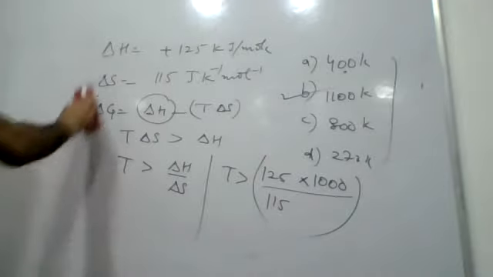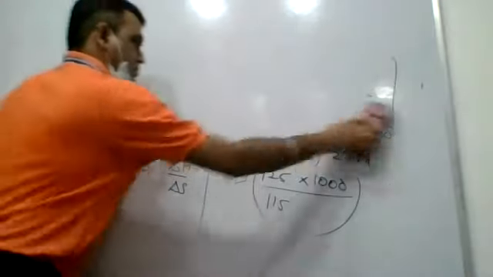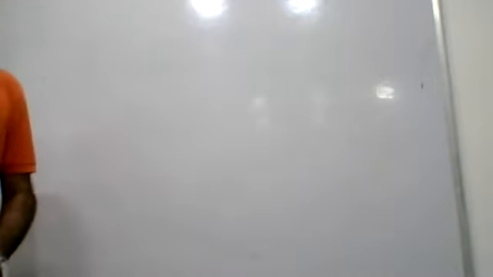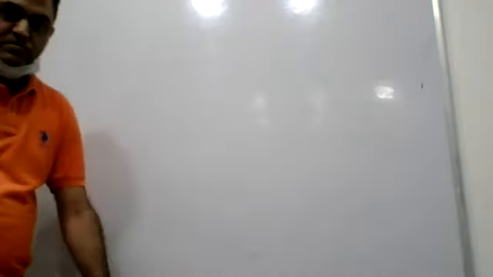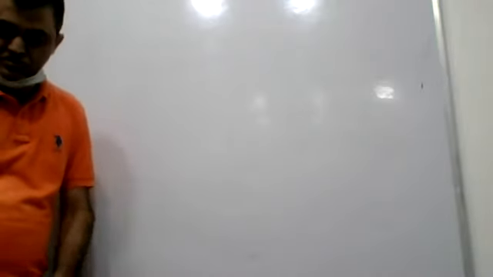Okay, next question, number 12. What is the next question to be cracked? You have been given sets of quantum numbers, and we have to point out in which case the set of quantum numbers is not correct. Right?